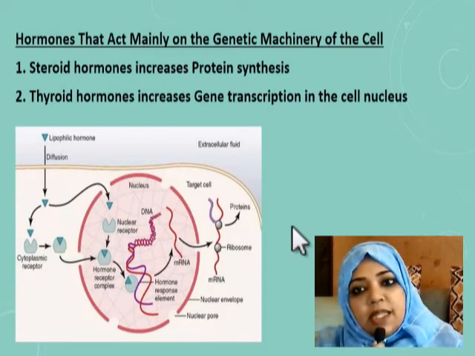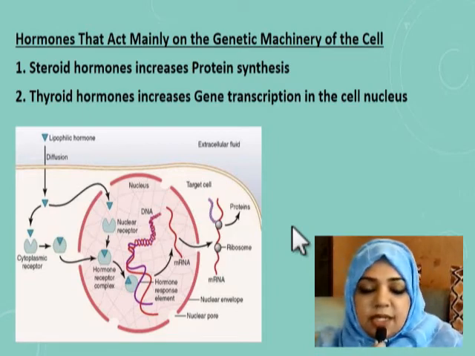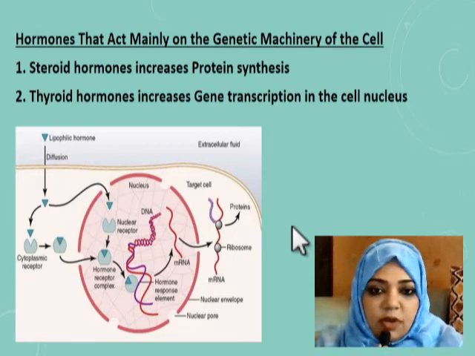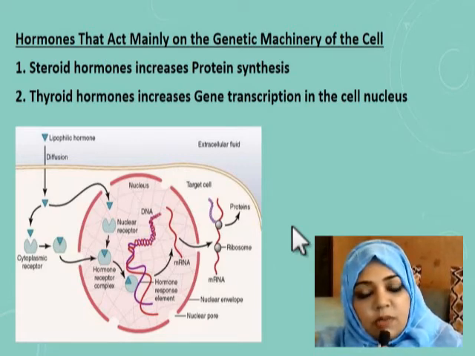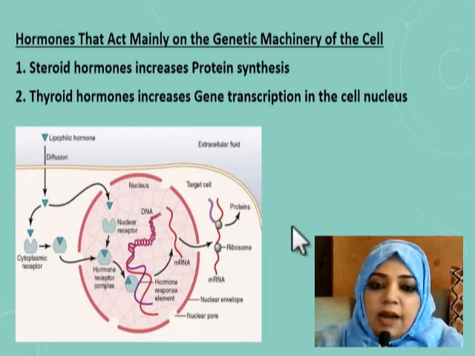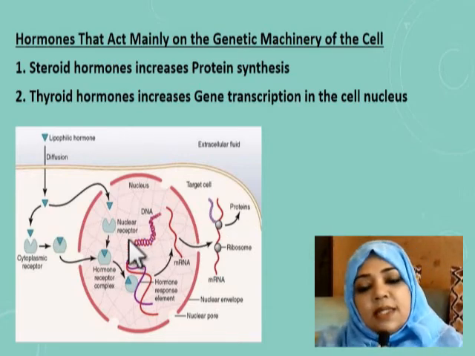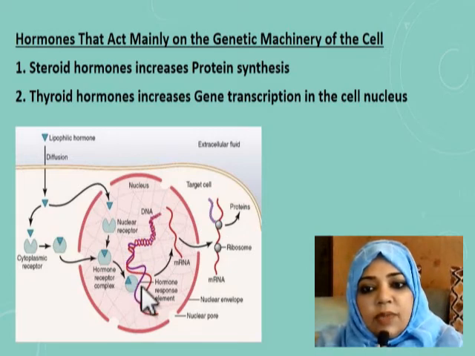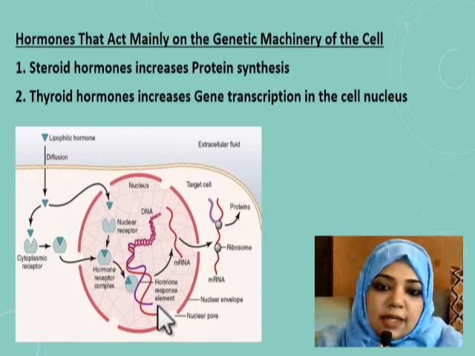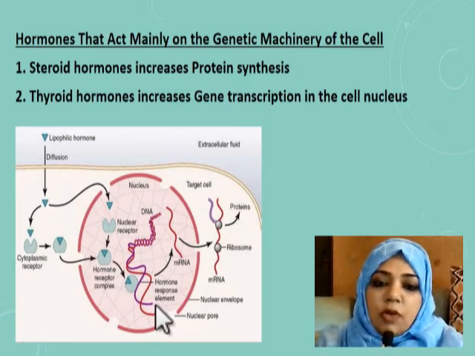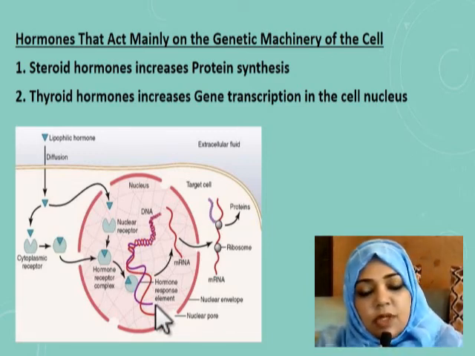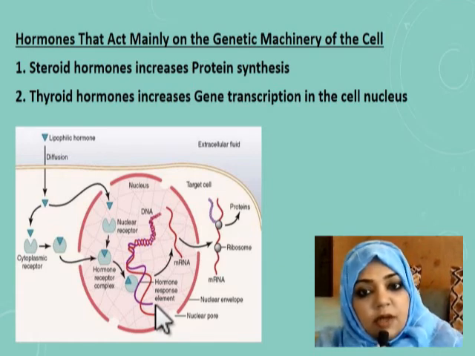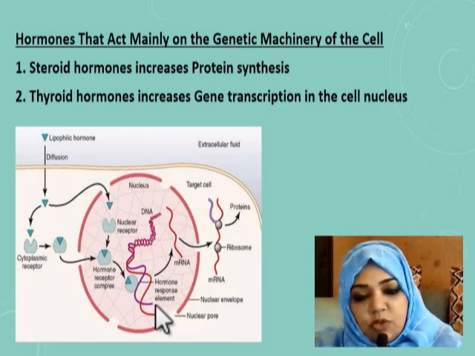Then we have hormones that act mainly on the genetic machinery of the cell. As I have already said, these hormones have their receptors in the cell cytoplasm or in the cell nucleus, and after forming the hormone receptor complex, they go and bind with a specific portion of the DNA, that is the hormone response element, and thus there is transcription of genes and formation of messenger RNA, and the other effects follow, which gives rise to new proteins that carry out the cellular response to the hormone.